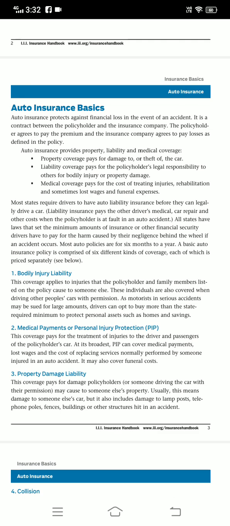Property damage liability. This coverage pays for damage the policyholder or someone driving the car with their permission may cause to someone else's property. Usually this means damage to someone else's car, but it also includes damage to lamp posts, telephone poles, fences, buildings, and other structures hit in an accident.